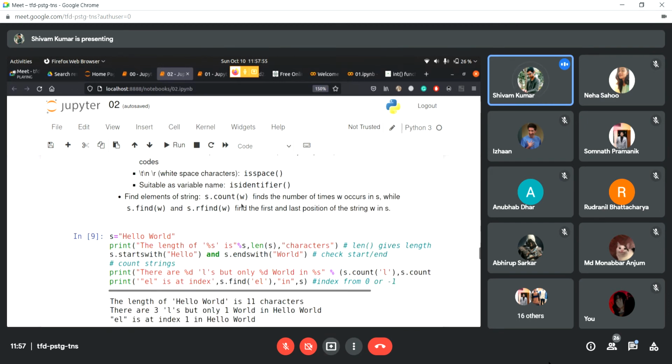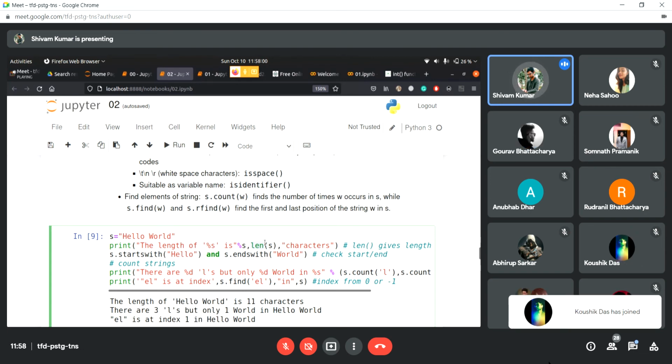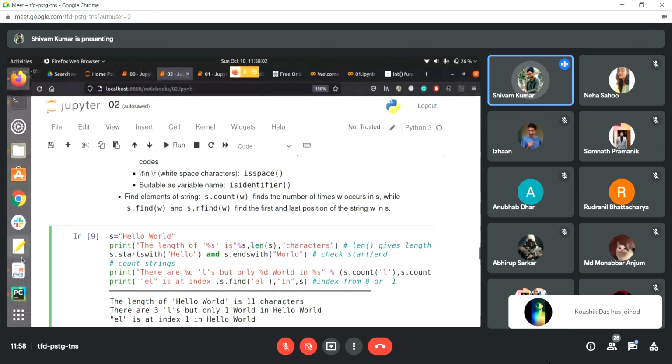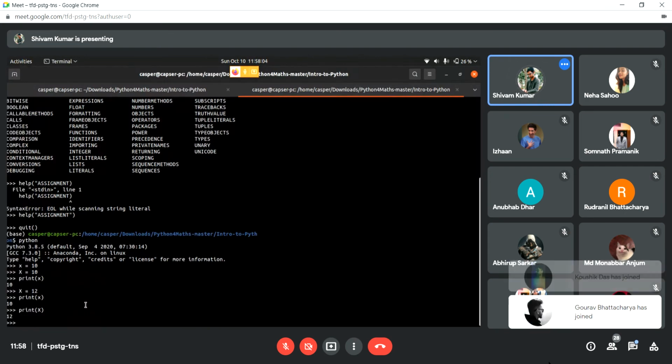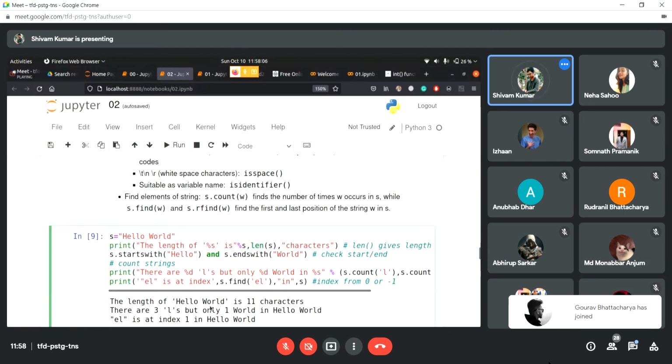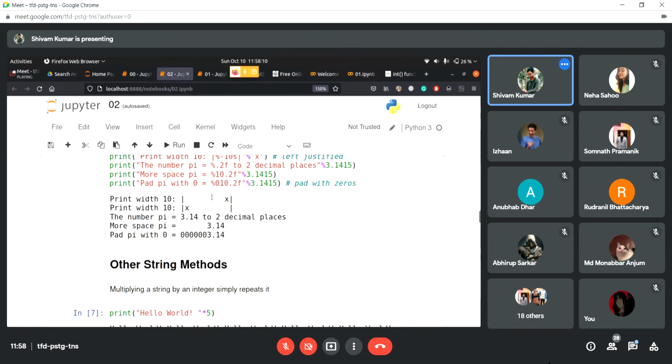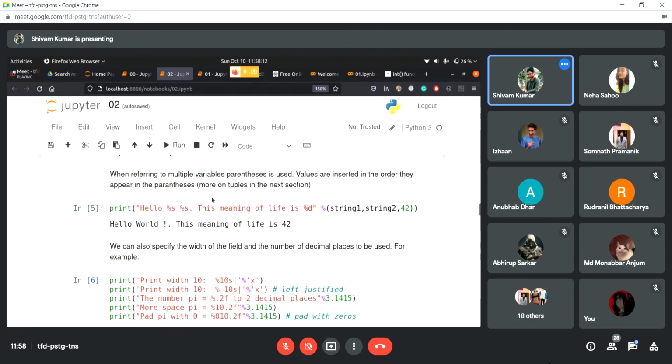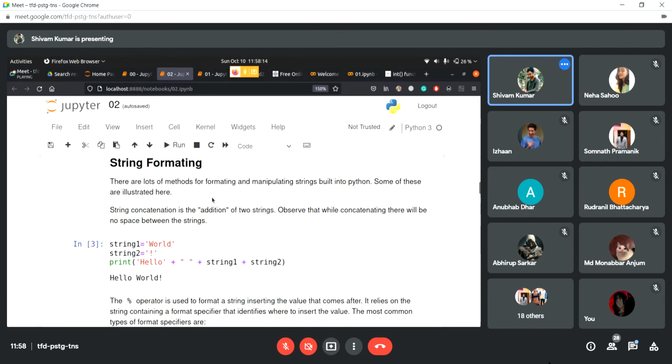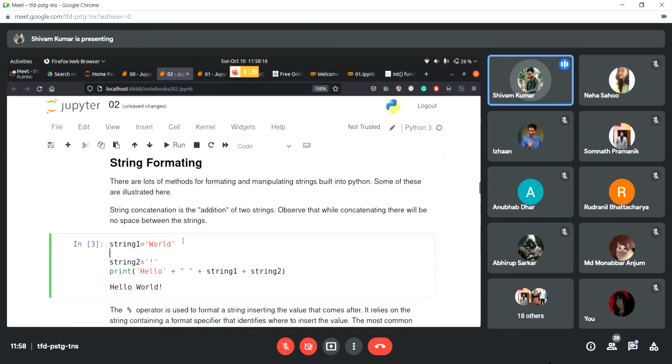Yeah. So then we have a function called len. So len is short for length. So we can use this to check the length of anything. Suppose I have, yeah, we have world here. Suppose I want to know what is the length of this string world, right? I want to know what is the length of this string world.